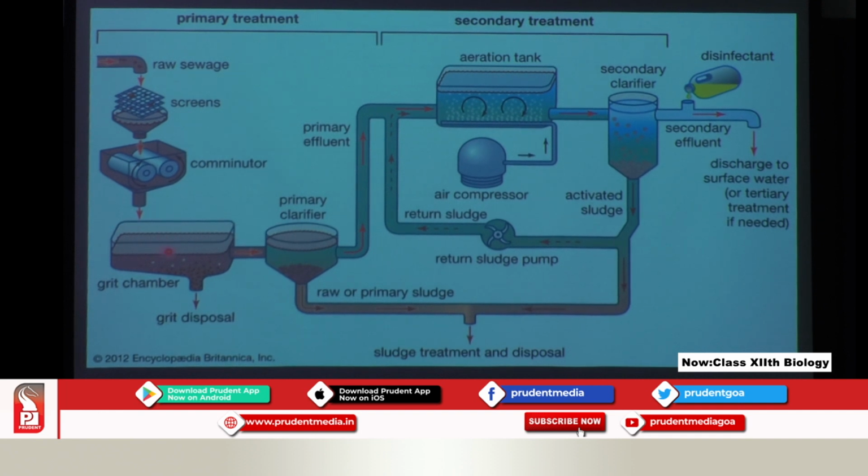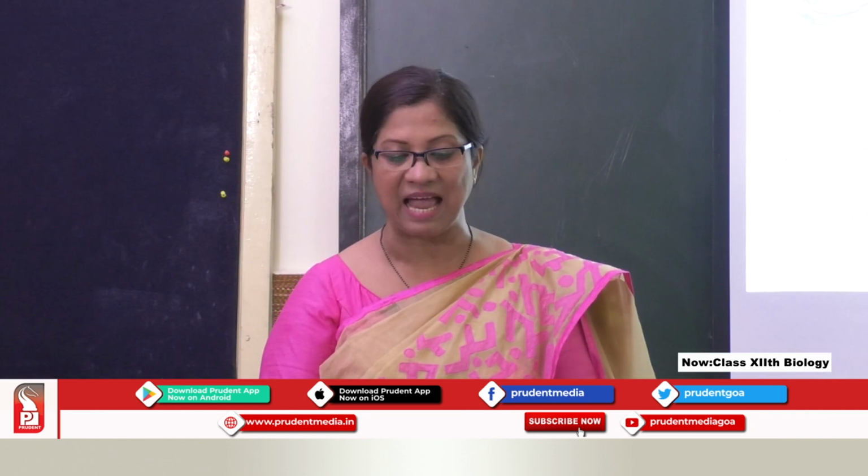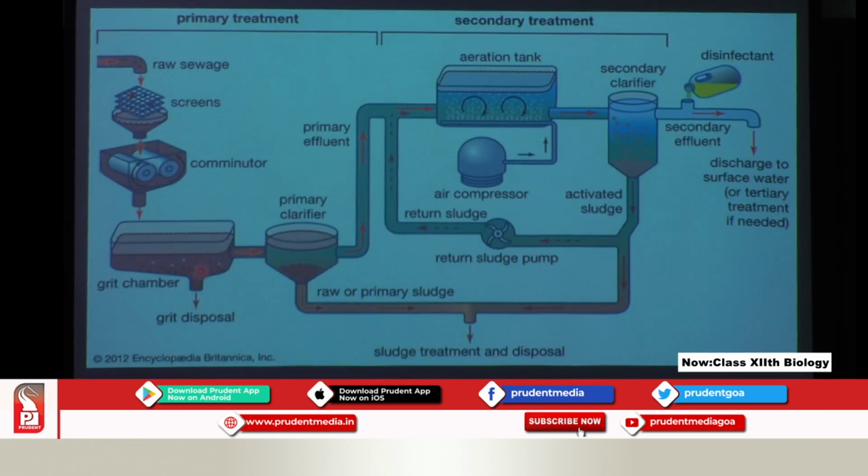Now this is called a grit chamber. In the grit chamber, grit disposal is taking place. Now what is this grit? Grit is small pebbles and soil and so on, which is not floating.